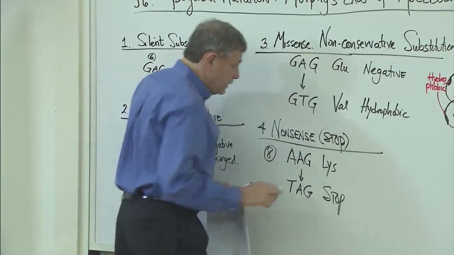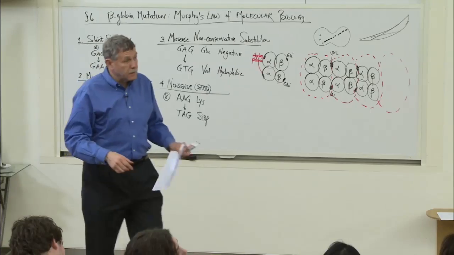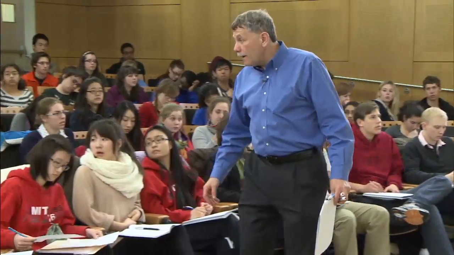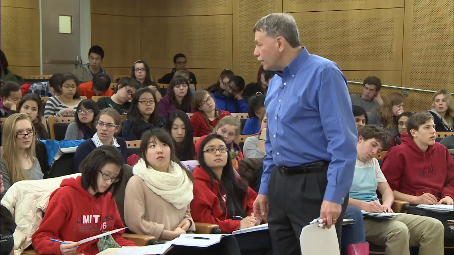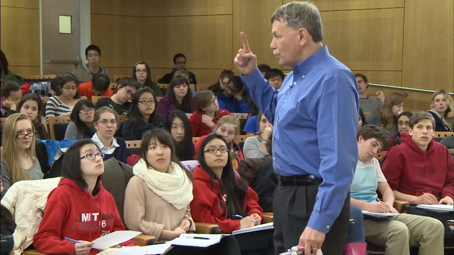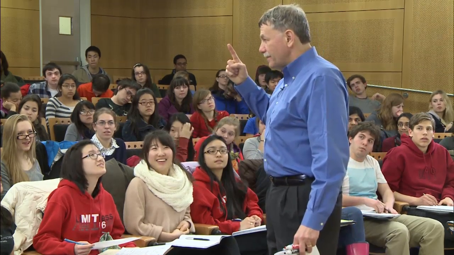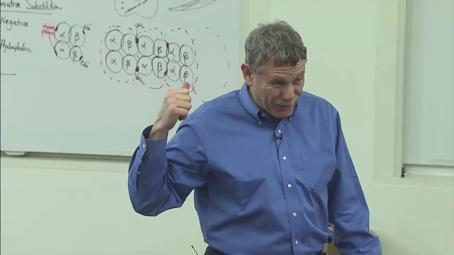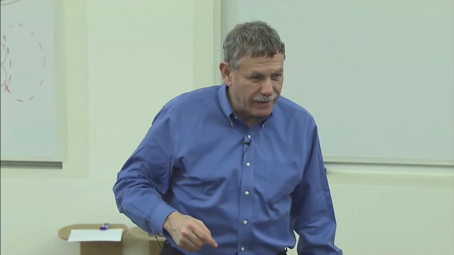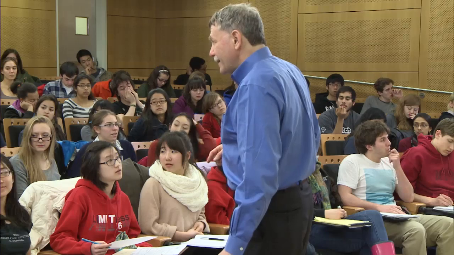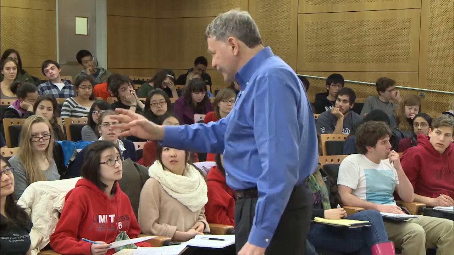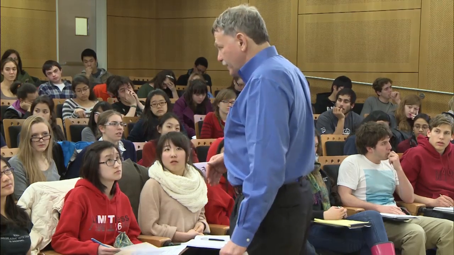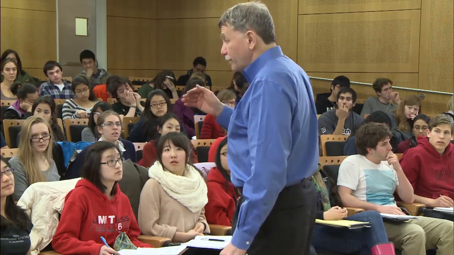You called the mutation that produced sickle cell anemia recessive. Why wouldn't we call that dominant with incomplete penetrance instead? Ooh, wait a second. We don't call mutations dominant or recessive. We call phenotypes dominant and recessive. Right. Good. So which phenotype are we talking about? The sickle cell disease? Yeah. Sickle cell disease, we would call recessive because you really don't see sickle cell disease unless you're a homozygote.